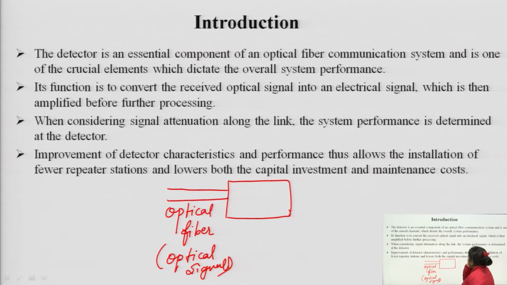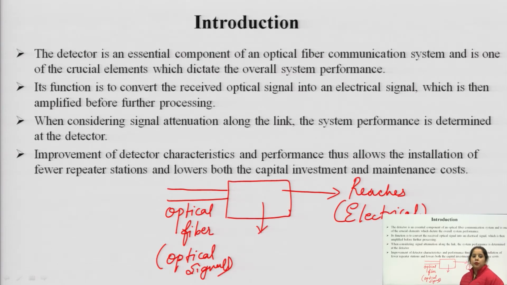But after the receiver section, when this signal reaches its destination, it should be in electrical form for further analysis. So in the detector section, we have to take something which will be able to convert this optical signal into an electrical one, so that it can be accessible at the receiver end.